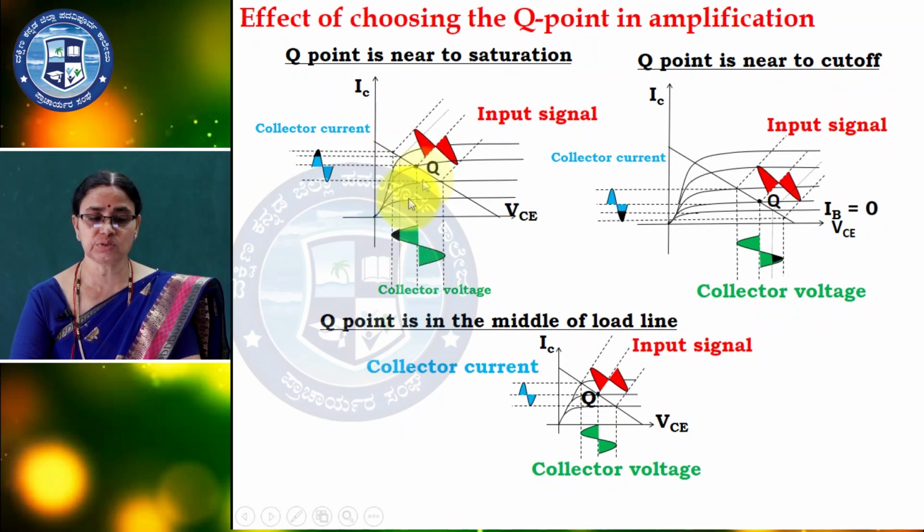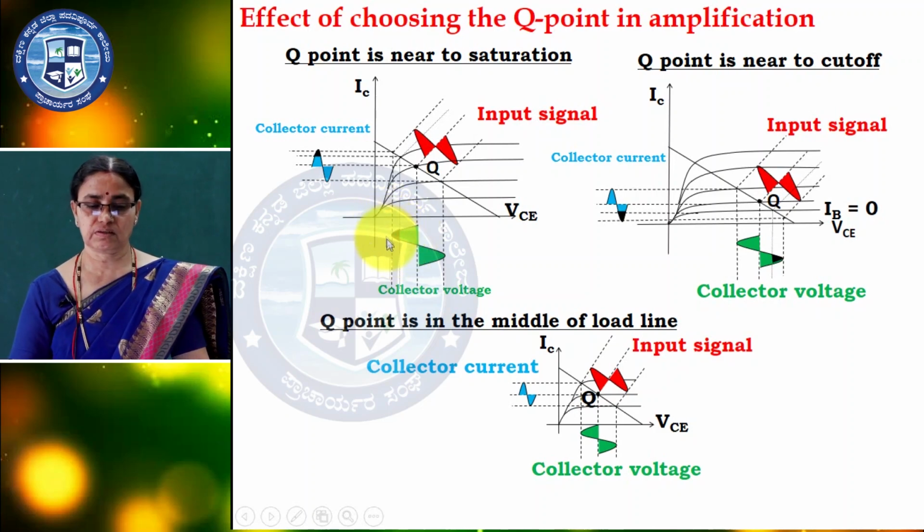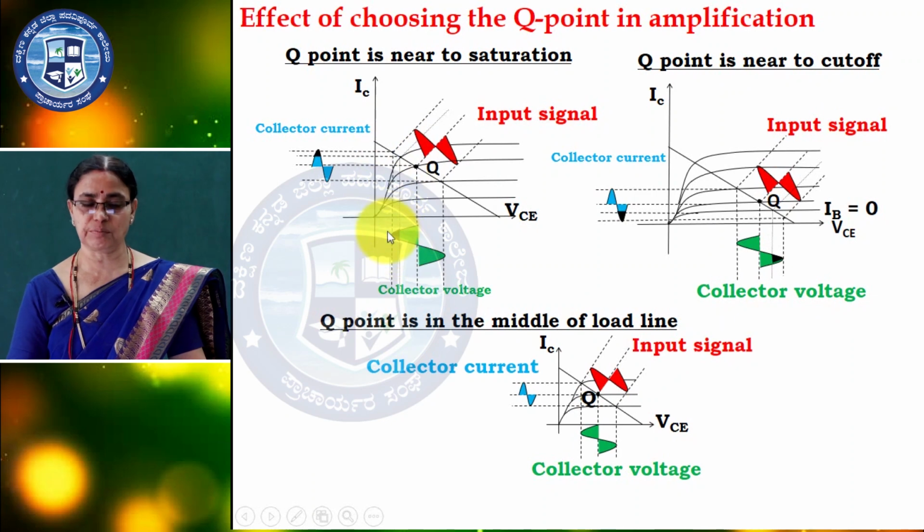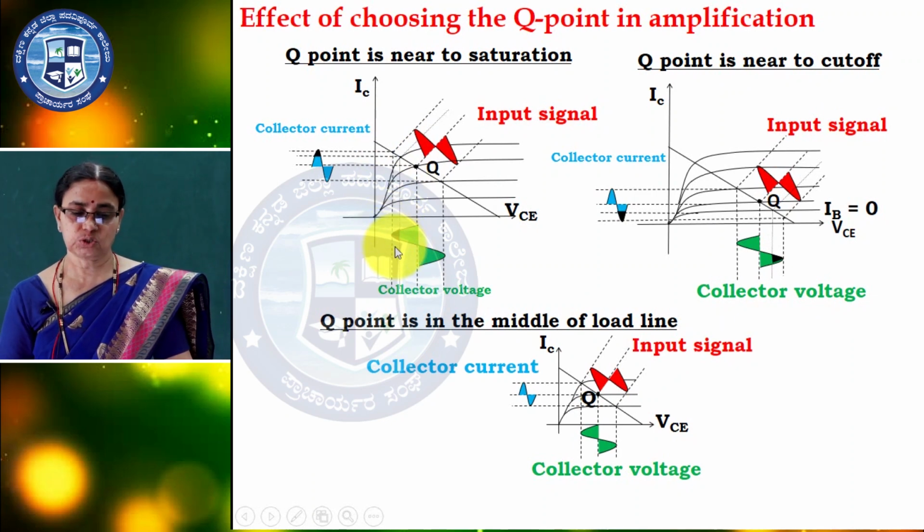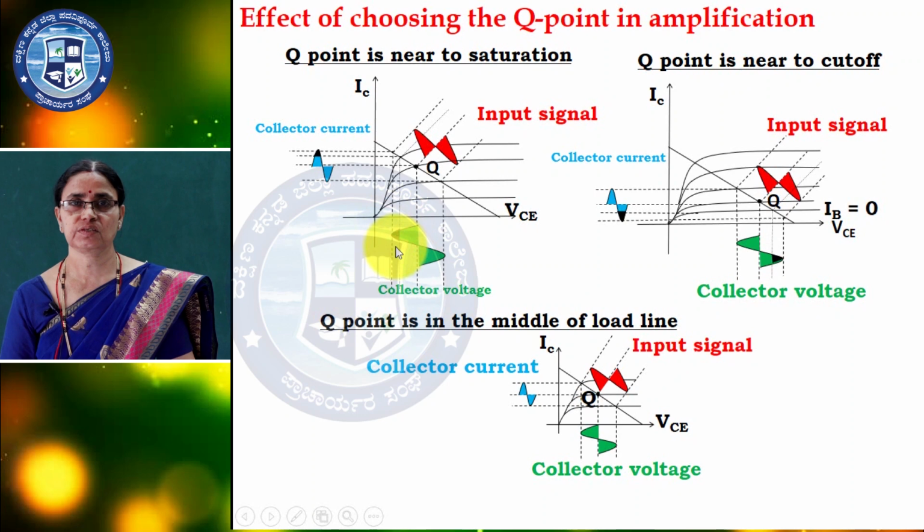The Q point is near to saturation, and this particular point here will be cutoff. Here, this is the input signal, this is the Q point near the saturation region. This much portion will clip here. So, we are not getting the full 360 degree, we are getting less than that. This black portion indicates the clipped portion.